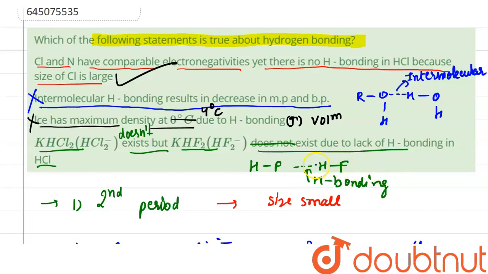This can dissociate to give HF2 negative ion, and KHF2 exists, but there is no hydrogen bonding in HCl, so HCl2 negative doesn't exist. So this statement is not true, so this option is not correct. So option 1 is the correct answer of this question. It is the true statement about hydrogen bonding.